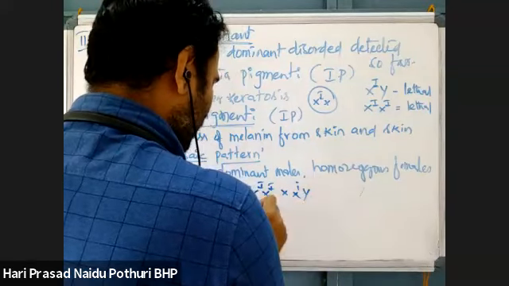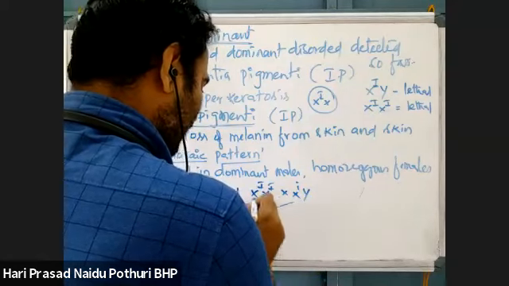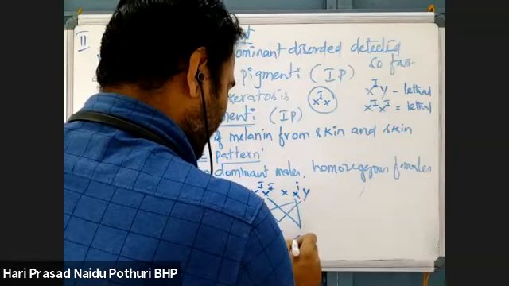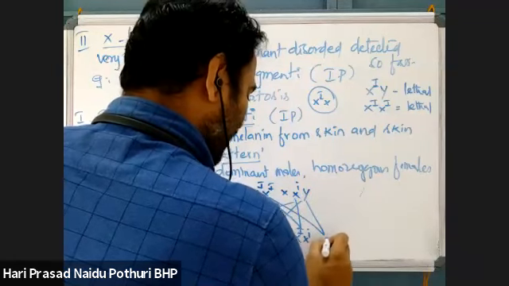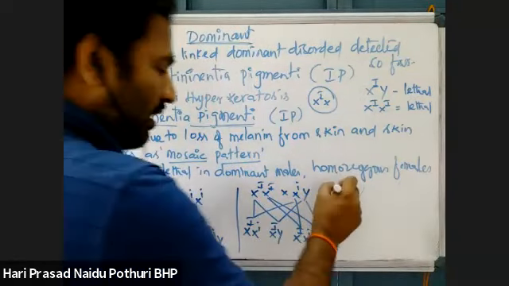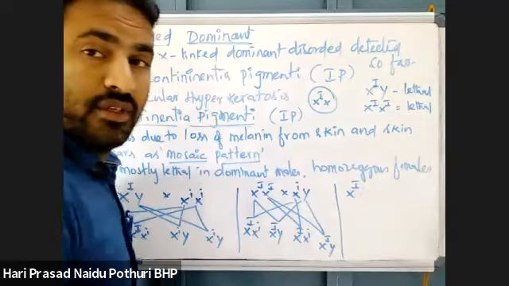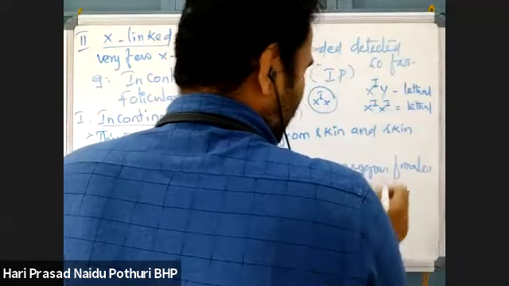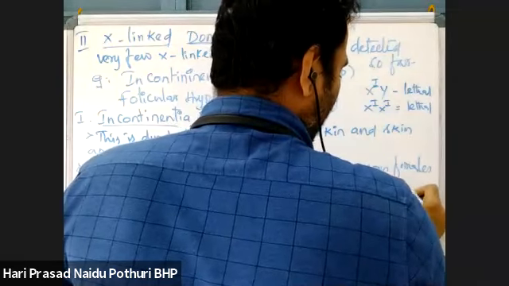X capital I, X small I, X capital I, Y; X capital I, X small I, X capital I, Y. So all children are IP. Another condition is when the mother is heterozygous. Heterozygous means one dominant allele and one recessive allele is there, and the father is normal.